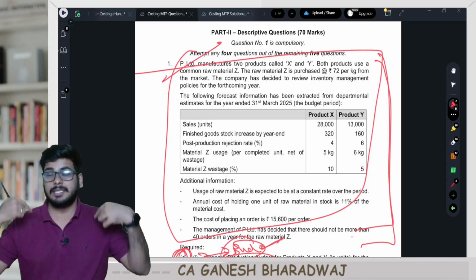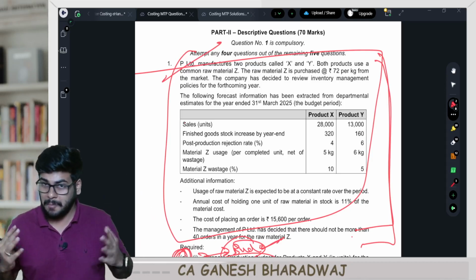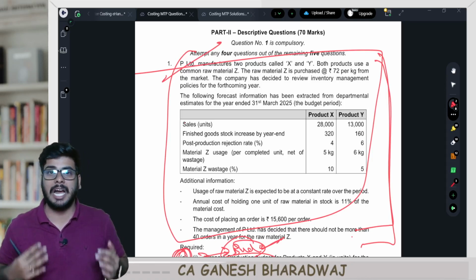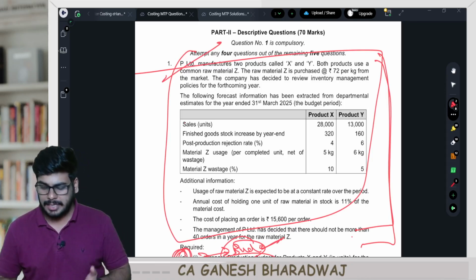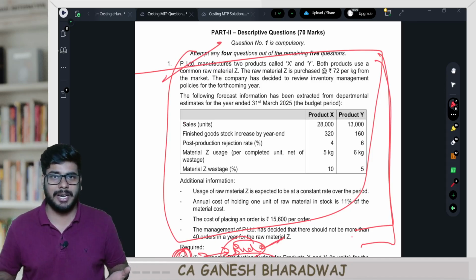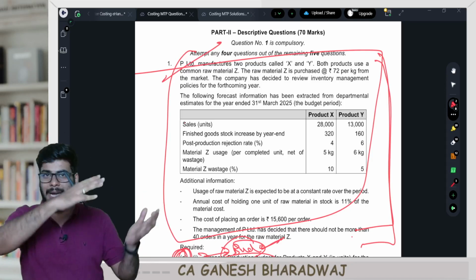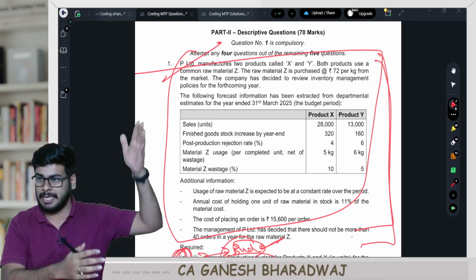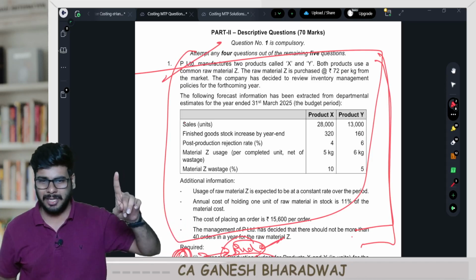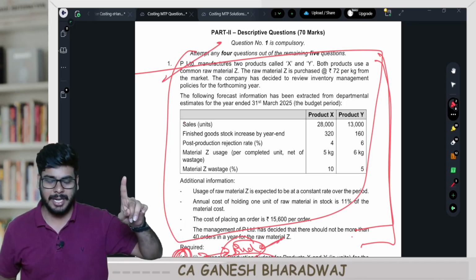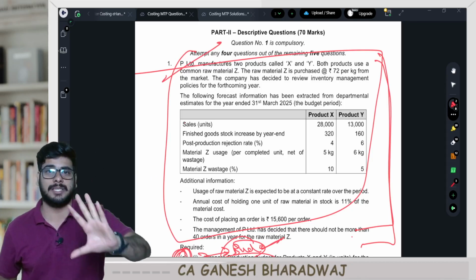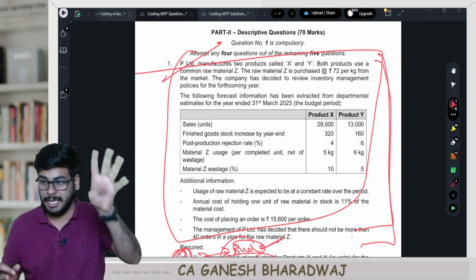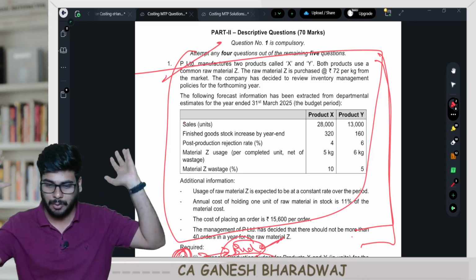Sir, will the exam also be like this? Now, based on the mock test paper, I feel this is how it will be. Else, till now, as on date, the Institute has never tested like this. Generally, if you see back before the May 2024 exams under the old syllabus, the first question is for about 20 marks, right? So you have 4 five-mark questions. The 4 five-mark questions, each of the 4 components are completely different questions.